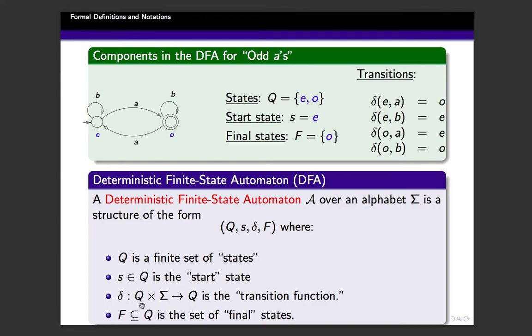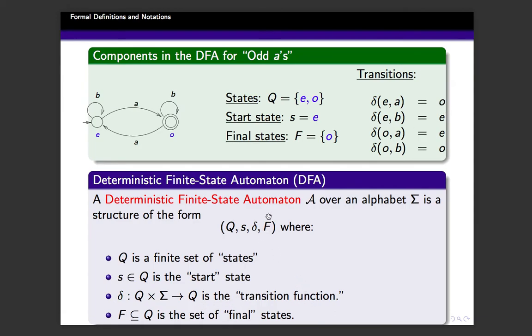And then the next component is the transition function. What is it? From a given state, for an input symbol, what is the next state? Okay, or from a given state, if you get an input symbol, where will you go? It is defined by the transition function. Example, delta, if you are in E and if you are getting A, you are going to the state O. Okay, is the transition function.